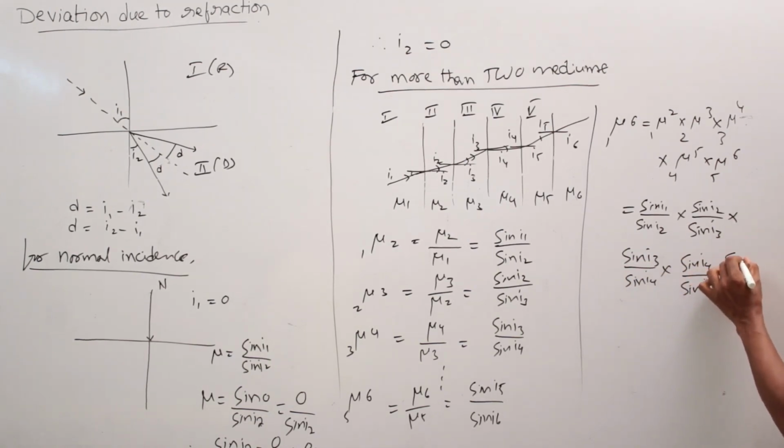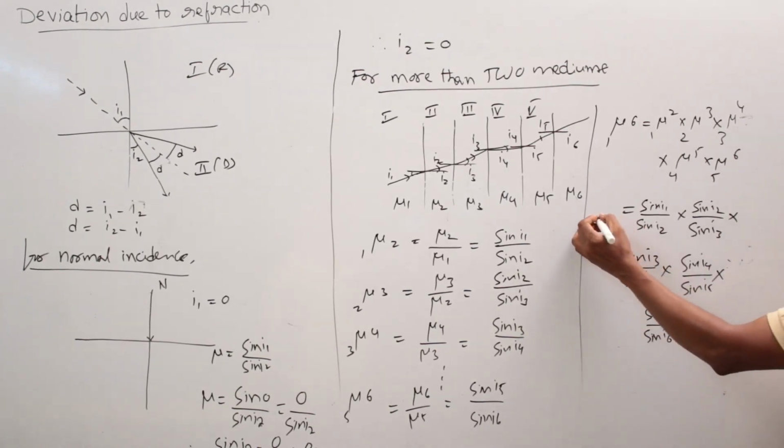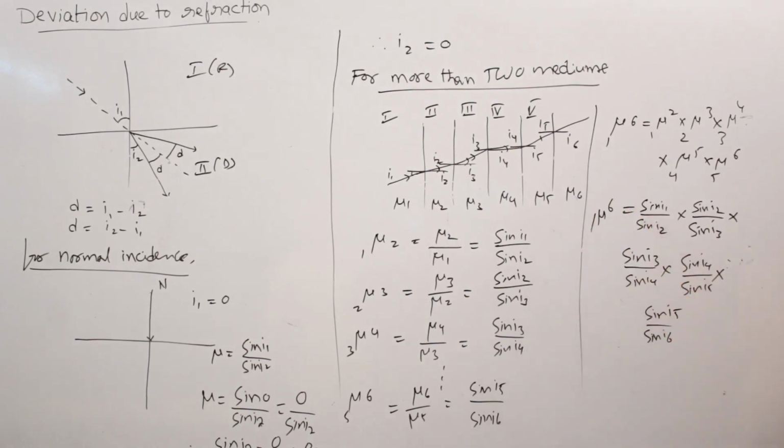So the last one, sin I5 by sin I6. This total equals mu16.